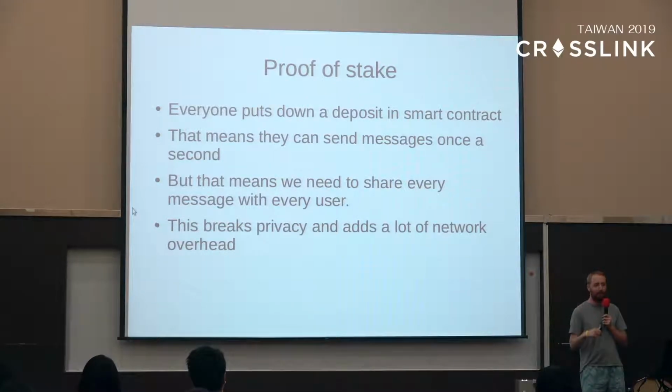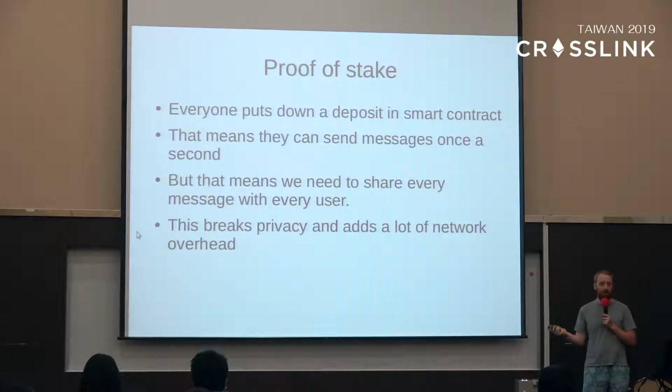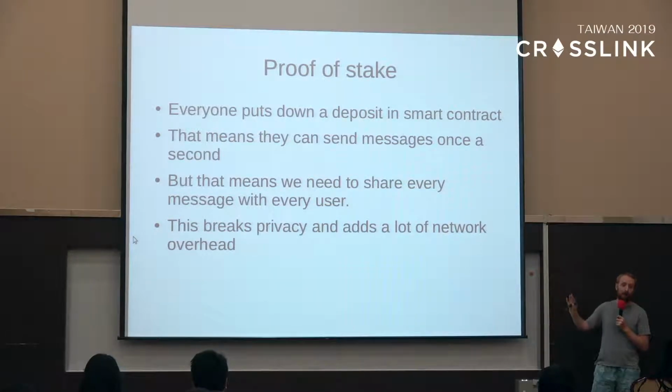Every time someone sends a message, they say this is for epoch number 1, include the hash of the message they're sending, and sign that. If I receive two different messages from a single user in the same epoch, I can slash them. I can remove their deposit. So basically, if you send too many messages, you get slashed. You lose your deposit, right?